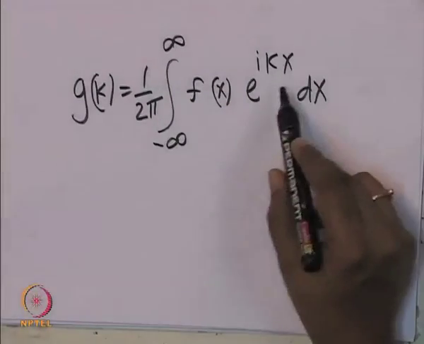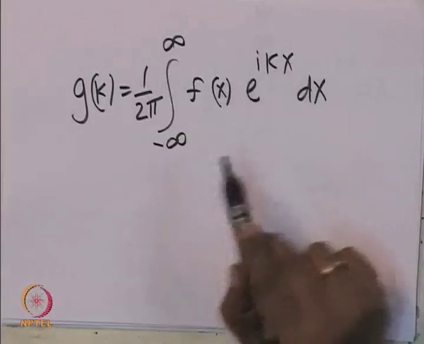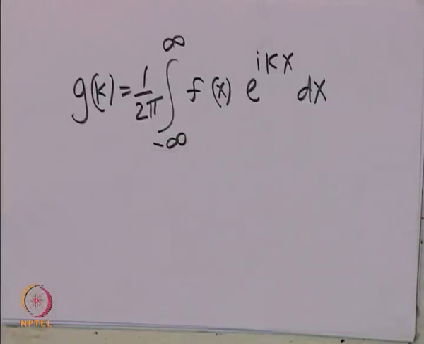I can define it this way, or I can write 2 pi here also. There are two ways of defining, as I said. So, I will sometimes use this definition.